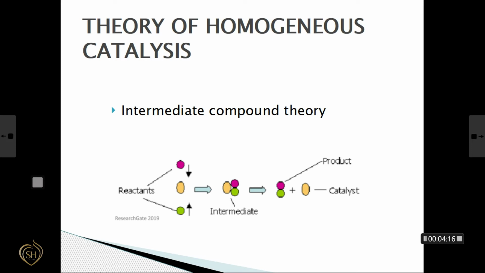In the next step, the intermediate compound thus formed either reacts with the other reactant or decomposes to form the desired end products, and the catalyst is finally regenerated. Here the unstable intermediate is formed which has lower activation energy, then it is decomposed to form the desired product and the catalyst is regenerated. These are the main steps involved in the intermediate compound theory.